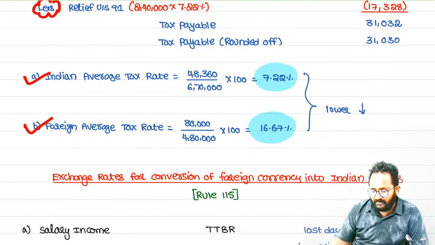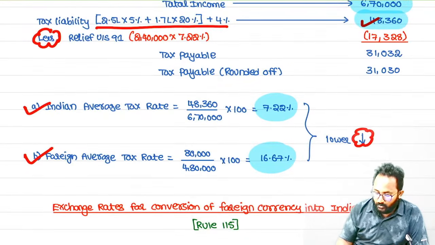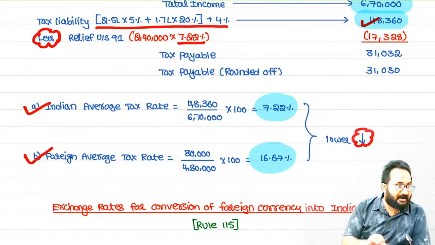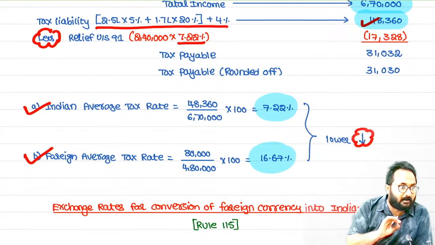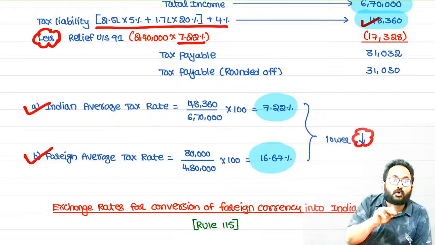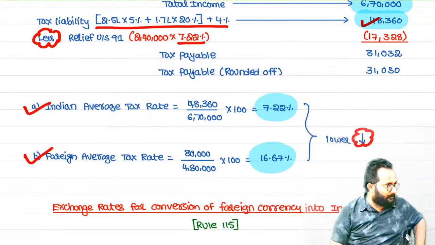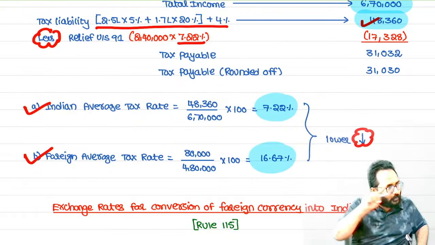The foreign rate we already calculated, right? Yes, 16.67. Whichever is lower? 7.22. That 7.22 we have to apply on the doubly taxed foreign income. Foreign income is 4 lakh 80. But in foreign, how much is taxed? 4 lakh 80. But in India, 2 lakh 40. Can you tell me what is doubly taxed? 2 lakh 40 only.